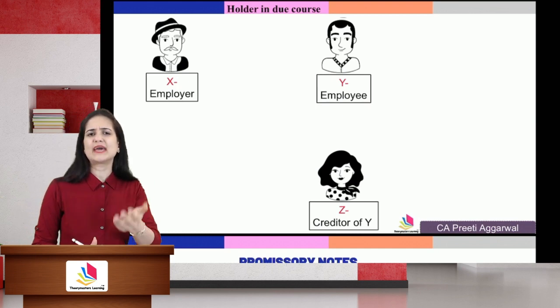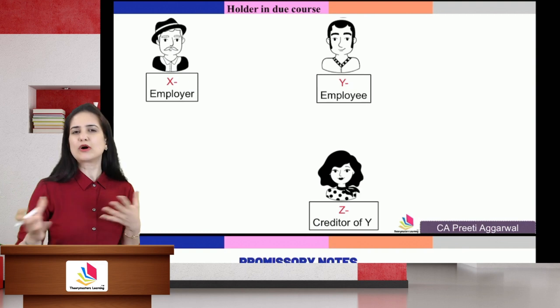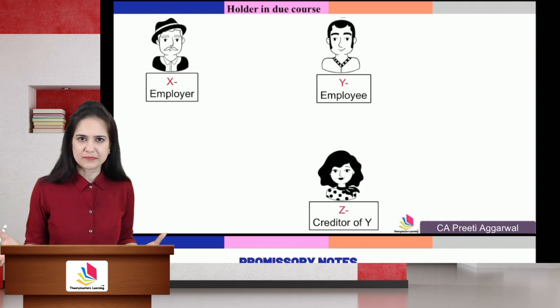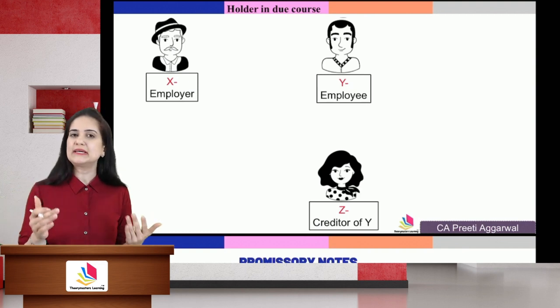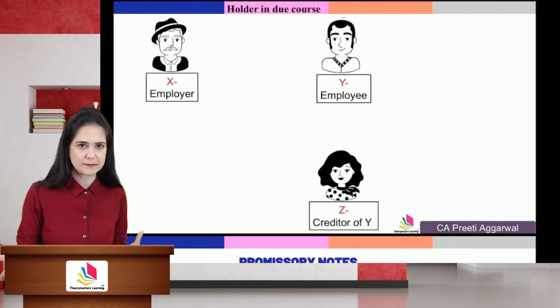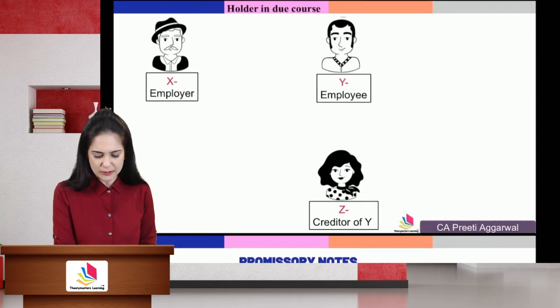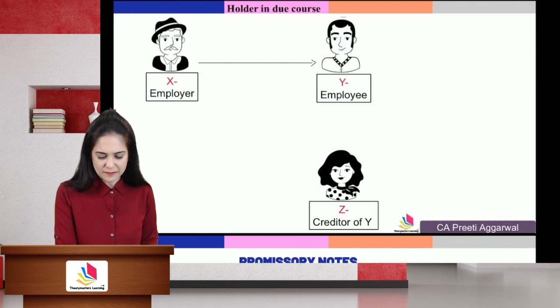Let's say that X is an employer and he's going out of station. He will be gone for like 15 to 20 days minimum. Now he knows that while he is away, the business will have to pay the electricity bill. So he leaves a blank check with his employee. Okay, so he gives his employee a check and he merely signs on the check. I'll draw a check for you.